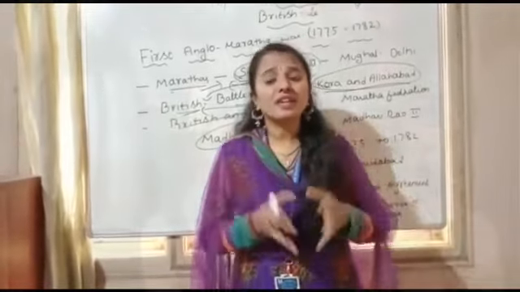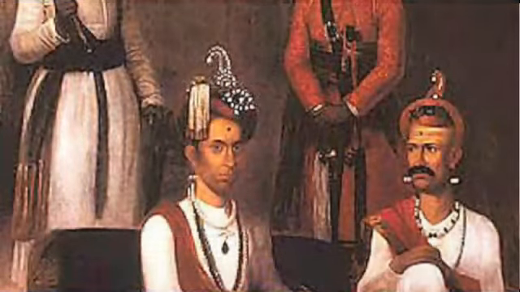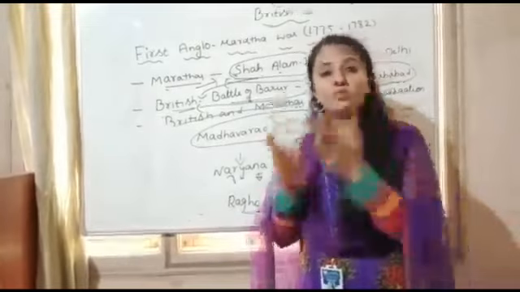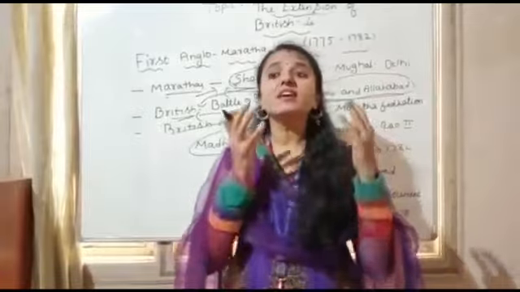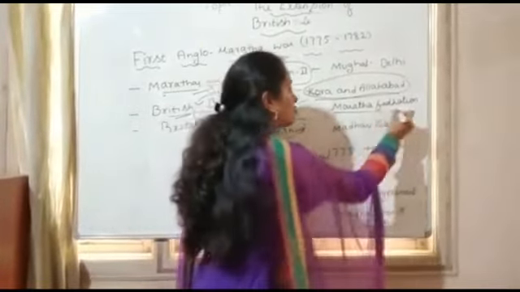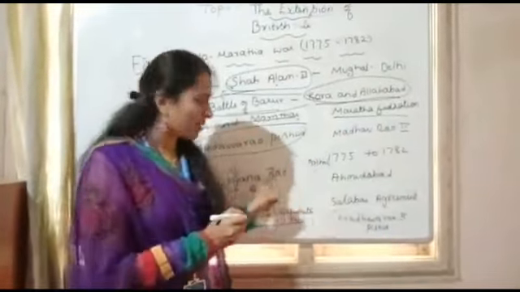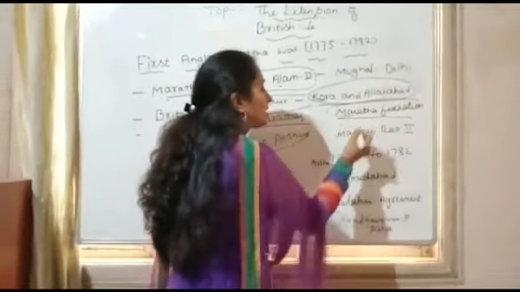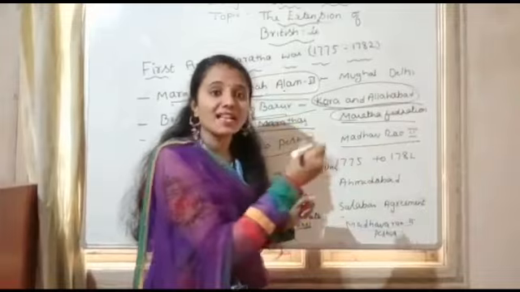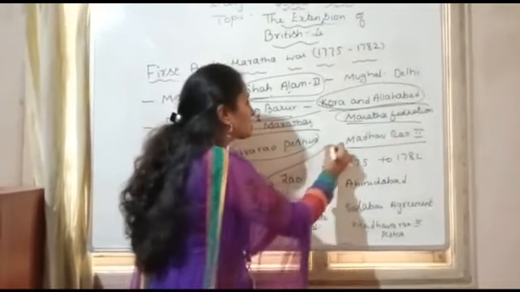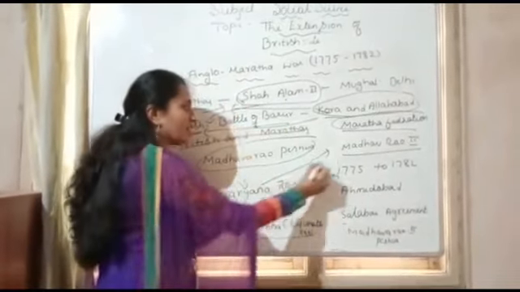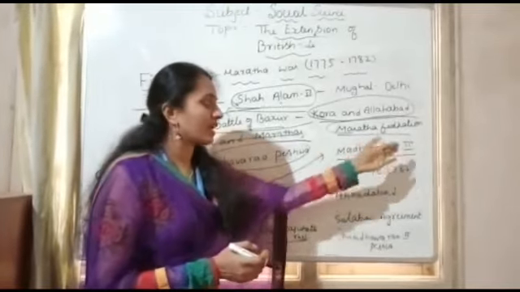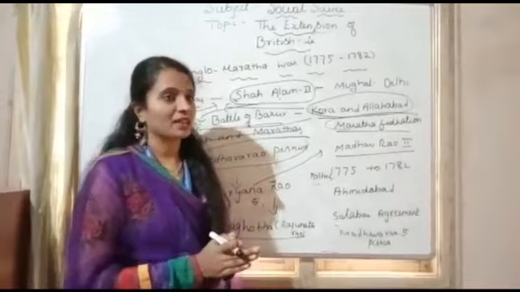The Maratha Federation brought Madhavrao II, the minor son of Narayana Rao, to the post of Peshwa. Anyhow, Narayana Rao was murdered by Raghoba. Because of that, the Maratha Federation made Madhavrao II the Peshwa. He was a minor son of Narayana Rao. Madhavrao II became the Peshwa of the Marathas.